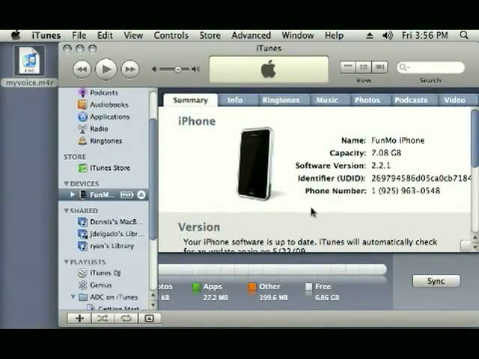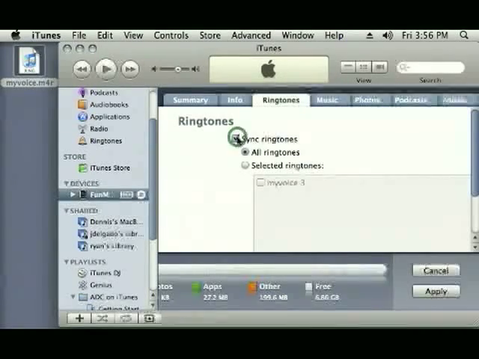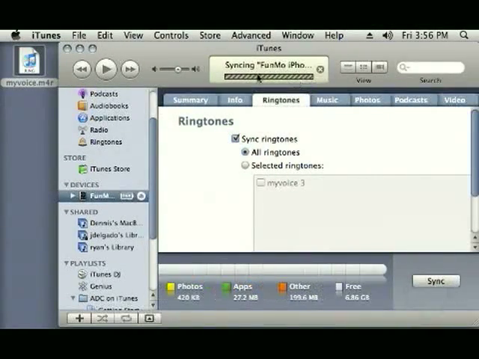Now plug in your iPhone, and under the Ringtones tab, make sure Sync All Ringtones is selected. You are now ready to sync the iPhone with iTunes.